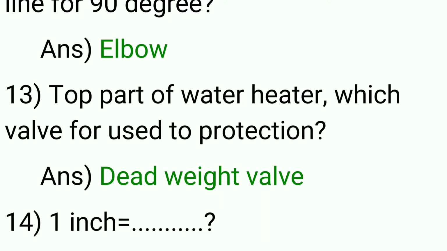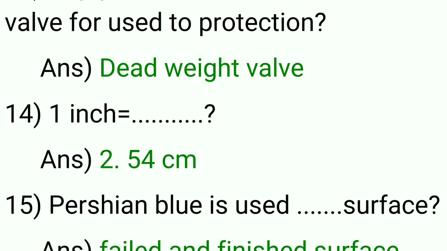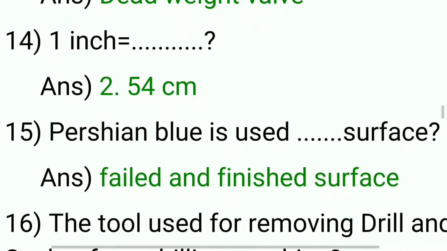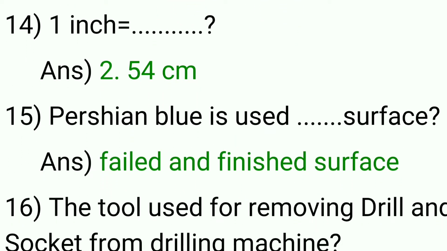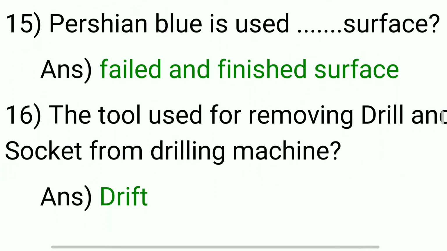water heater. 14th question, 1 inch is equal to 2.54 centimeter or 25.4 mm. 15th question, the Persian blue is used to dash surface, filed and finished surface.